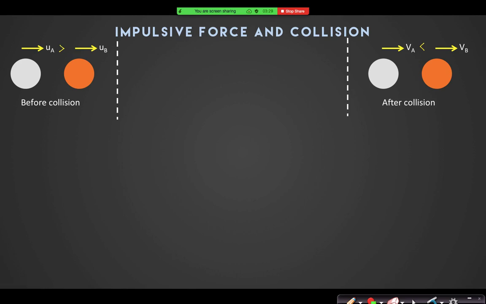Yes, just before and just after the collision, because what is the time duration of this collision process? Very short. And we know that in a short time duration, if the force is not impulsive, we cannot change the momentum. These two balls are a system, so no external force is acting. But suppose there is some other force acting on the ball in this horizontal direction, and that force is finite, like gravitational force.